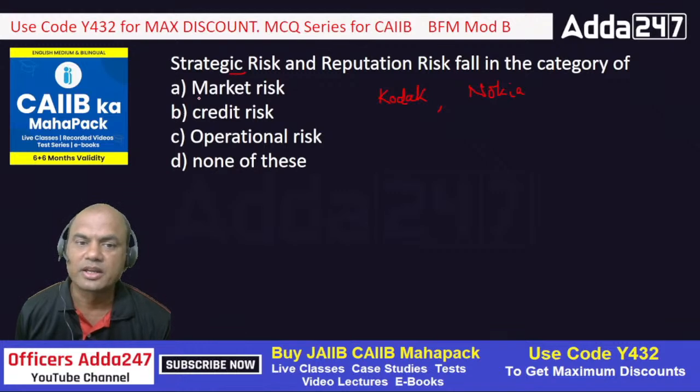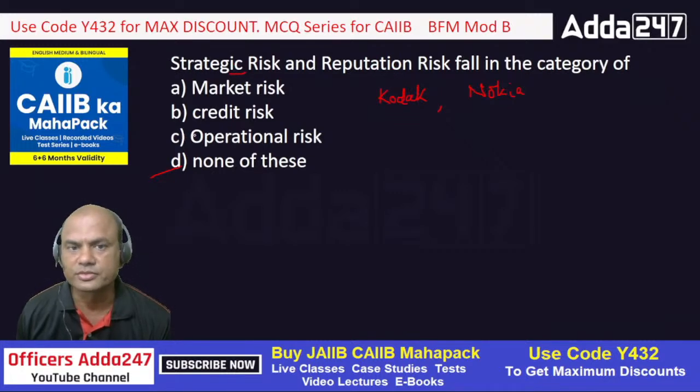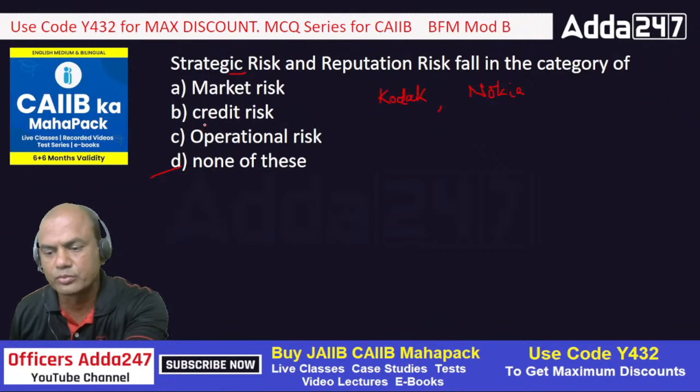Fast, fast, fast. Yeah, many of you have typed it under operations risk and some of you have typed it under market risk. So remember, strategic risk and reputation risk do not fall under any of these. It is none of these. These two are totally different risks. Okay, strategic and reputation. Got it, everyone? These have nothing to do with all these three. Got it clear, everyone? Move on.